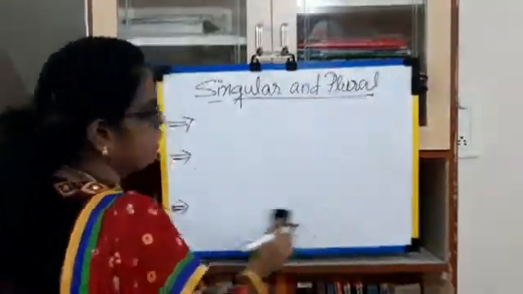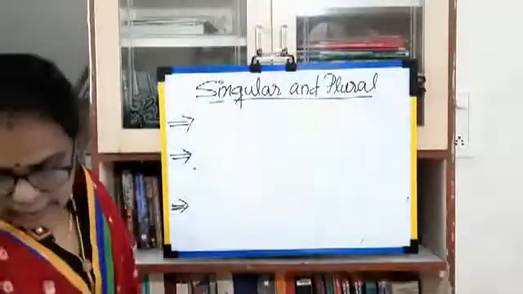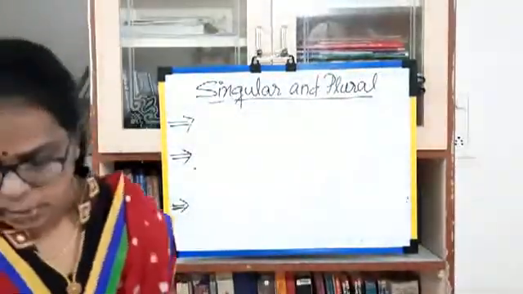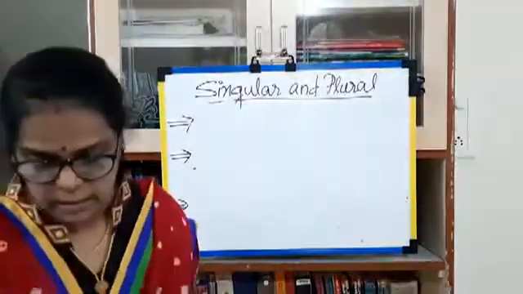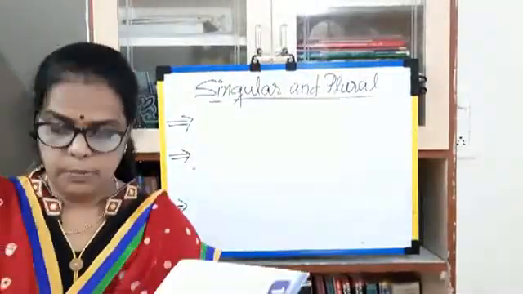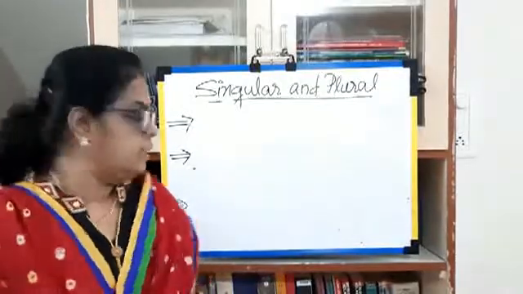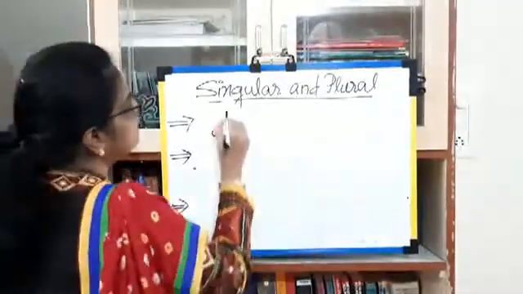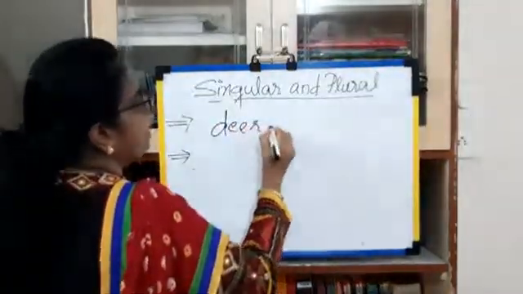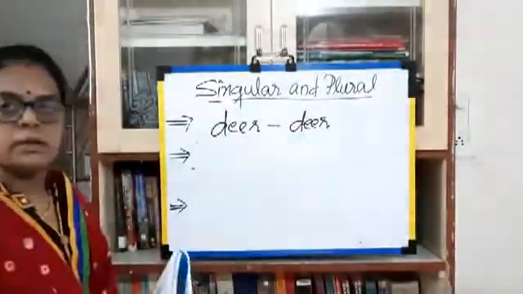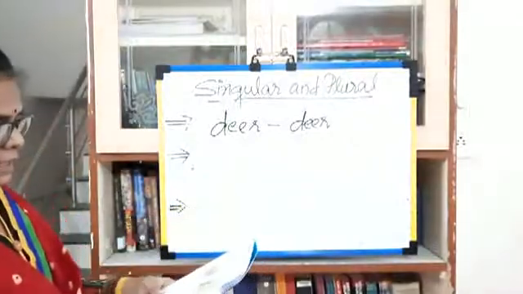Okay? In this way we can make a singular into a plural. Some words are not changed. They are not changed in singular and plural. The same word we use. The example is deer. Okay, deer. Deer is the same word, singular is deer and plural is also deer. Okay, the same word.